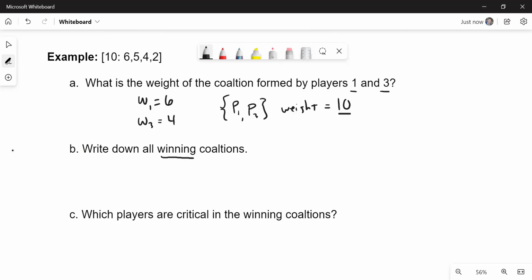So are there any one-player winning coalitions? Remember, we're always going to start there. And there is not, because we do not have a dictator. How about 2-player winning coalitions? Can we put any 2 together and it's enough to make 10? The answer is yes.